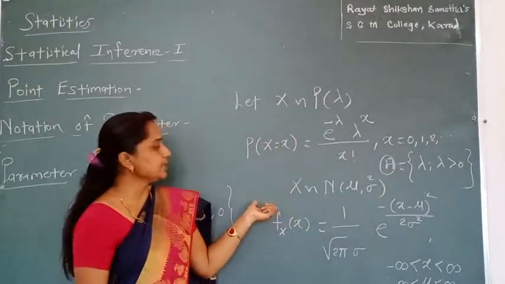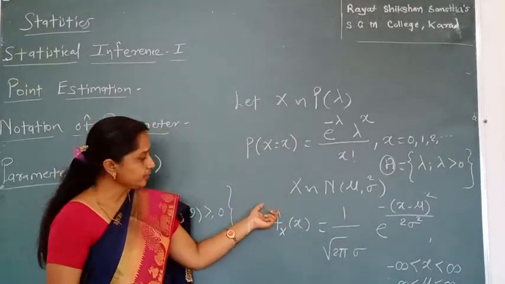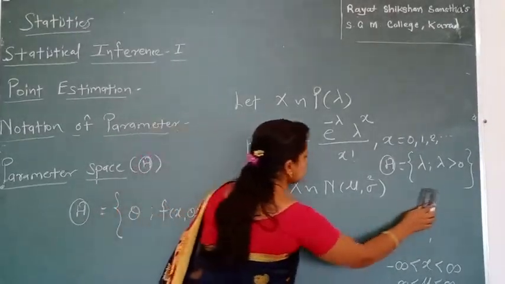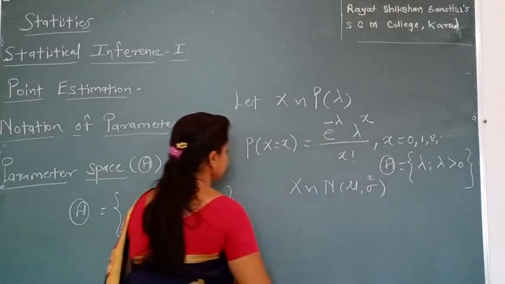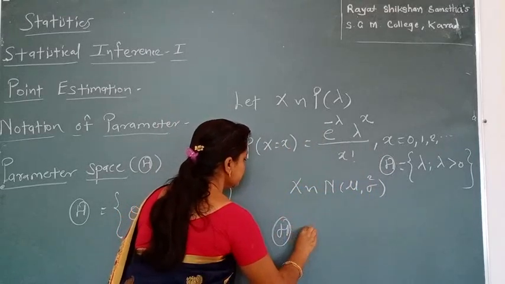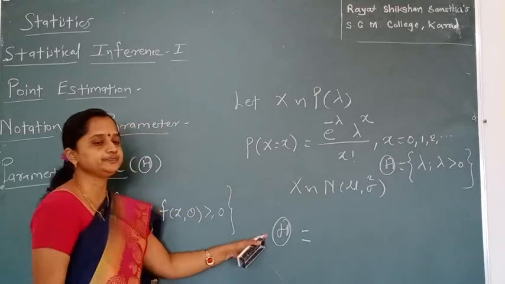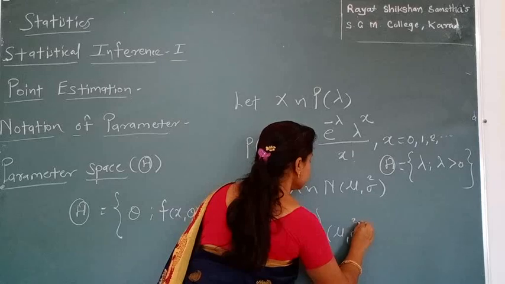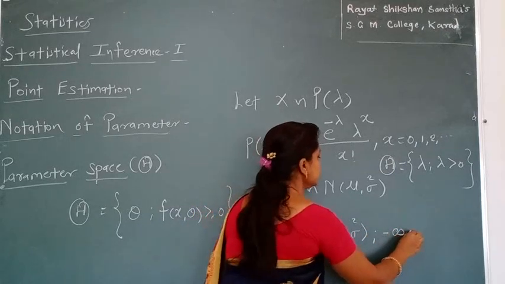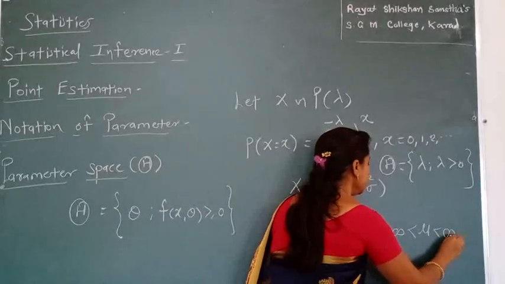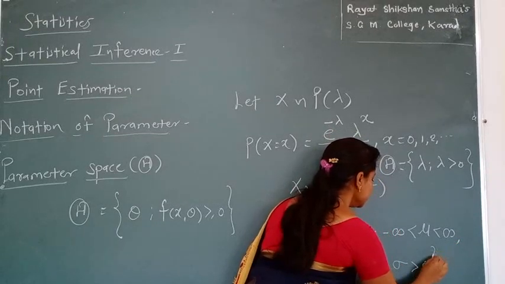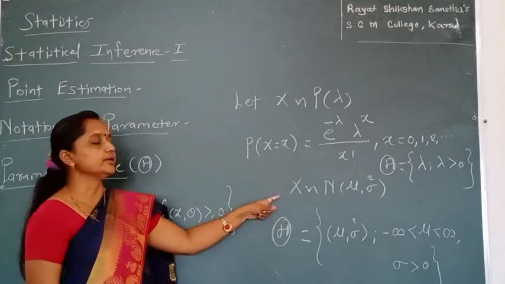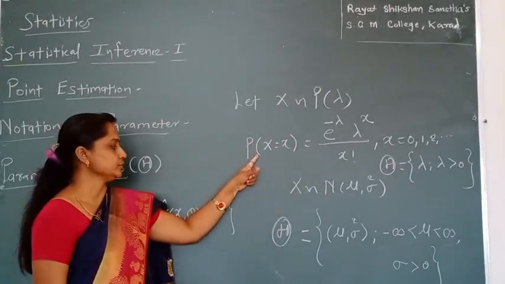Similarly, we take one example of a continuous distribution. Here we have seen mu and sigma square are the parameters. So the parameter space in the normal distribution, denoted by script theta, this symbol, has two parameters, mu and sigma square. The range of mu is minus infinity to infinity, and sigma is greater than 0, and this set is known as the parameter space for the normal distribution. This is for the Poisson distribution.